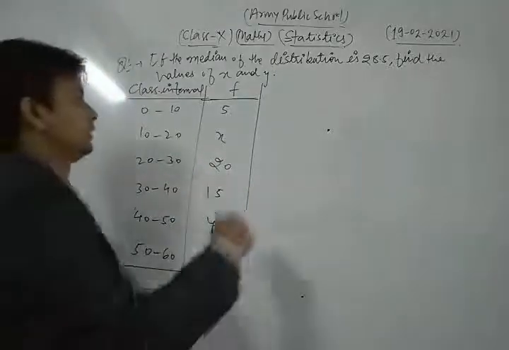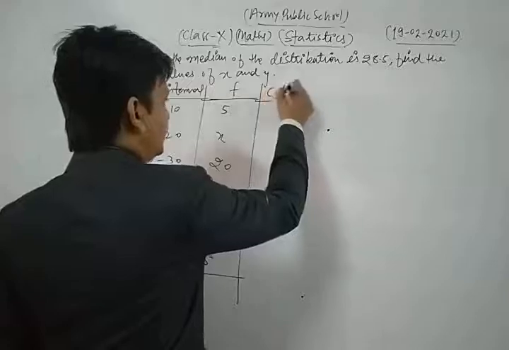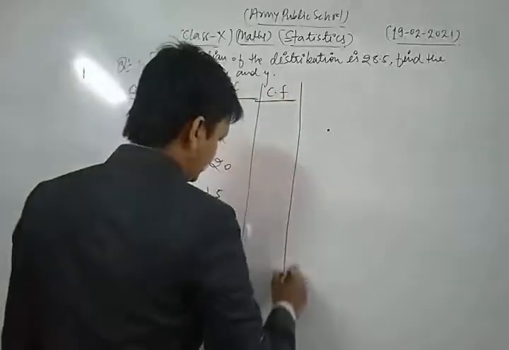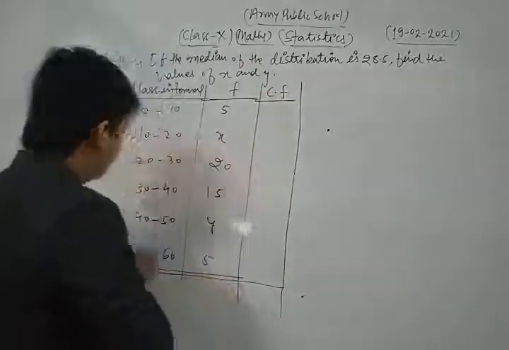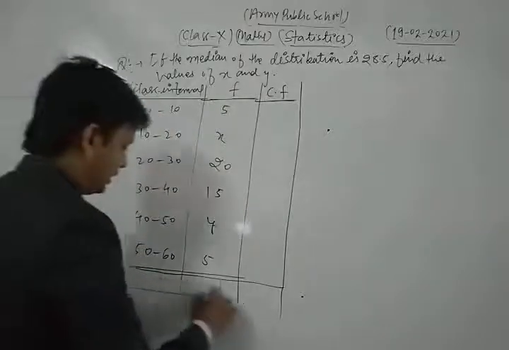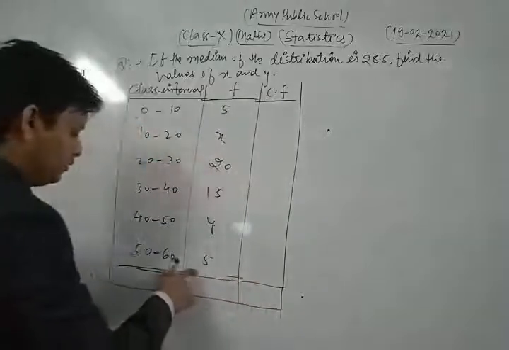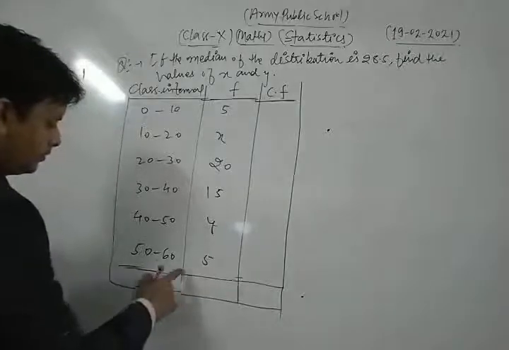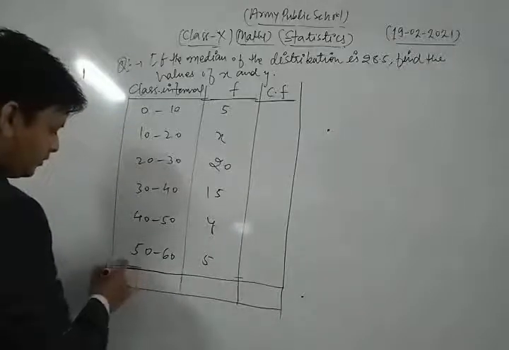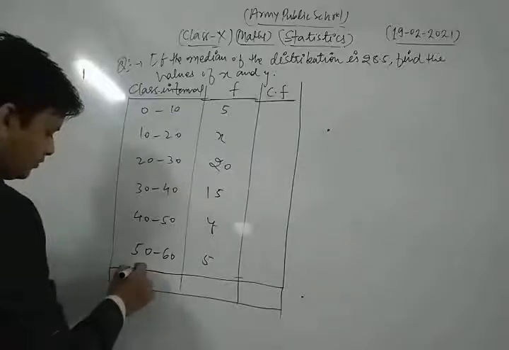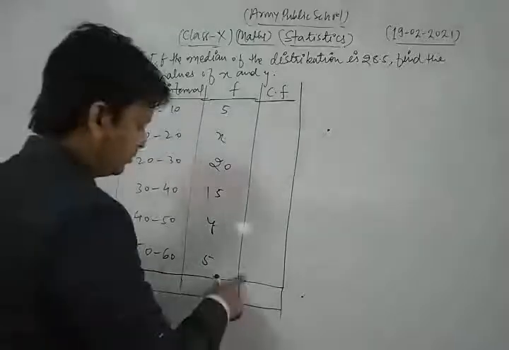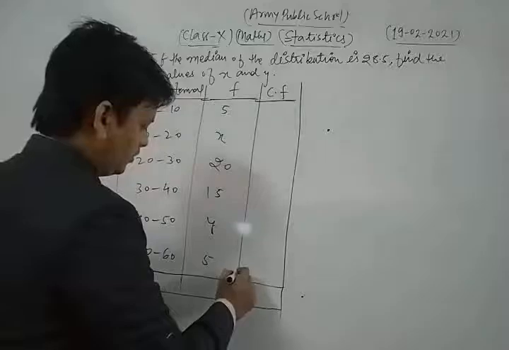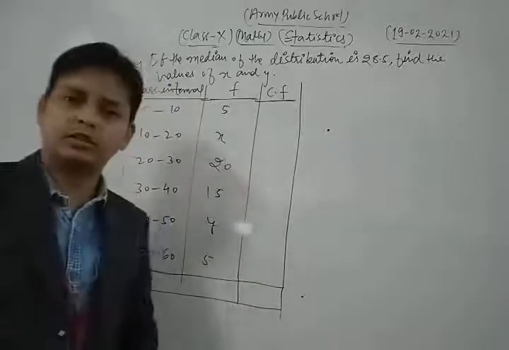For finding the median, first of all we find the cumulative frequency. Okay, dear students.